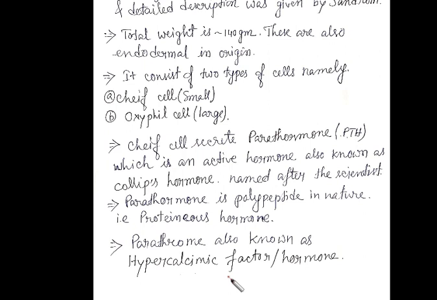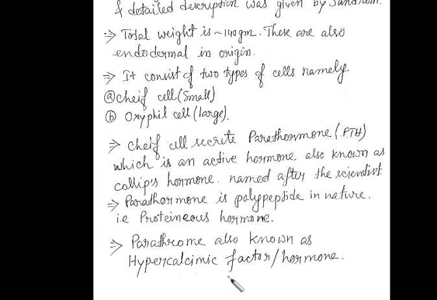Whenever there is a requirement to control the blood calcium, the release of parathormone will increase, and as a result, the blood calcium level is brought to normal.